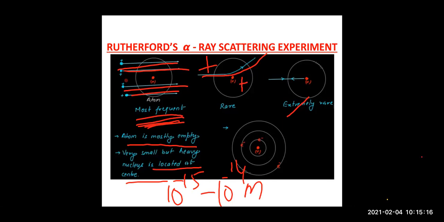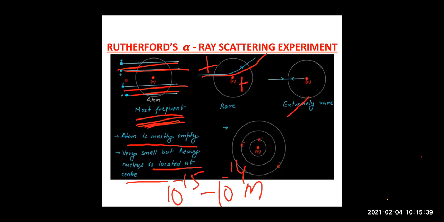So there must be Coulomb's law electrostatic force of repulsion between the positive charge of the nucleus and the positive charge of the alpha particle. Due to that, the scattering of alpha particles is occurring. So he came to the conclusion that the nucleus has positive charge, right?